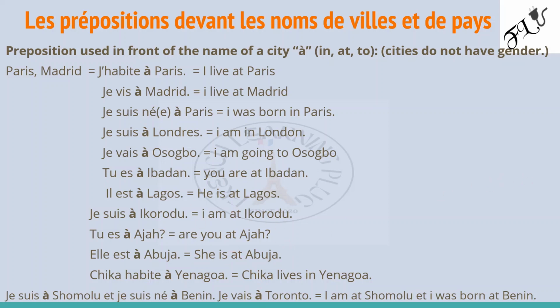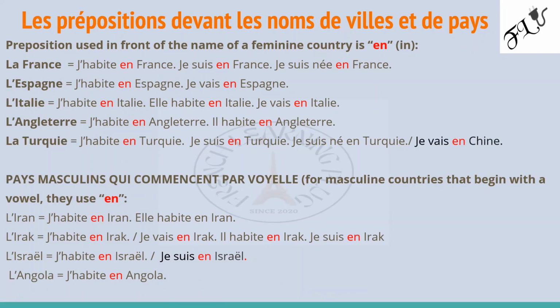Okay, let's go to the next. Look at this. The preposition used in front of the name of a feminine country is en. You saw j'habite en Belgique. So la France, j'habite en France. France is feminine. So en France, je suis en France. Je suis né en France. L'Espagne, j'habite en Espagne. Je vais en Espagne.